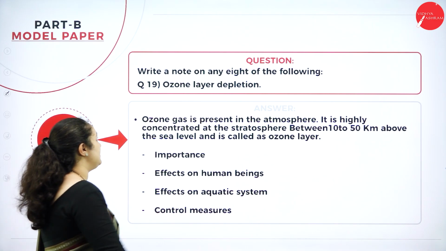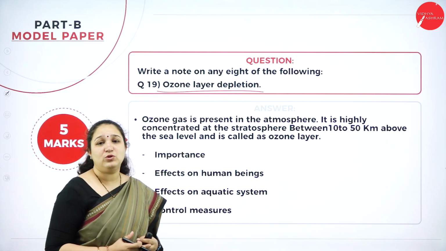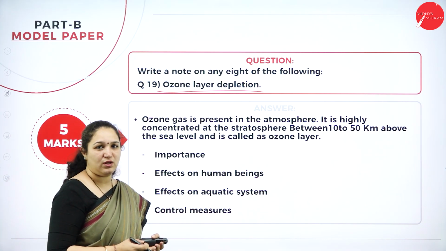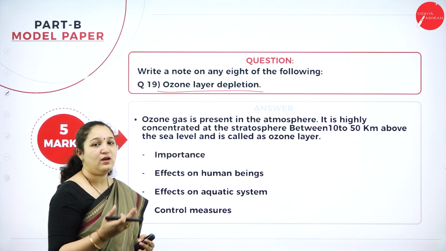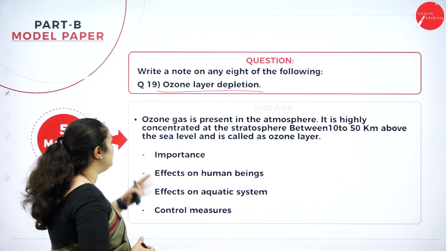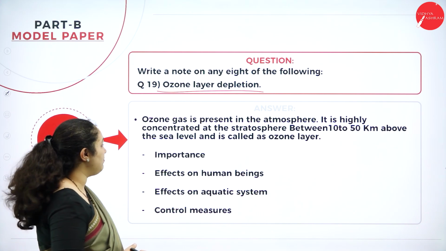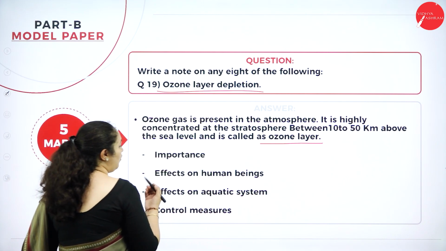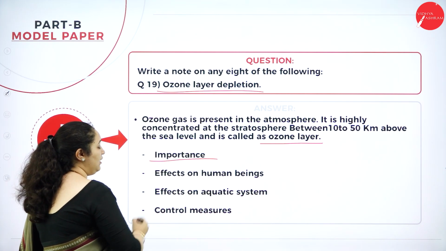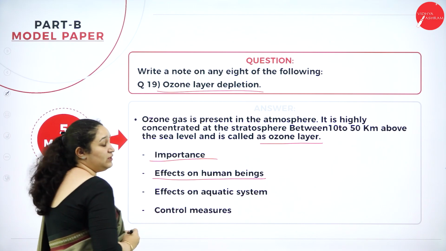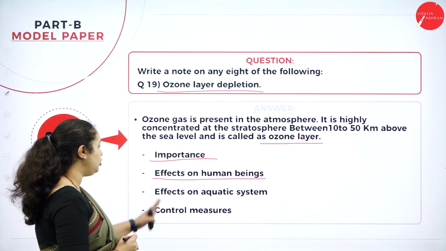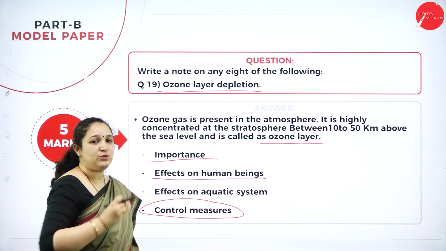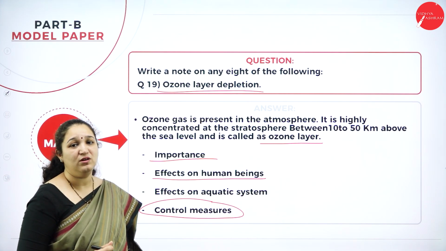Question number 19, you can see ozone layer depletion. As I told you, from unit 6, usually there are questions asked on greenhouse effect, global warming, acid rain, ozone layer depletion. Okay. So here they have asked the ozone layer depletion for 5 marks. So you need to explain what is the meaning of ozone layer and what is the importance of ozone layer, effects of the depletion of ozone layer on human beings, aquatic system, and what control measures we can take. You have to touch upon every point because it is asked for 5 marks.